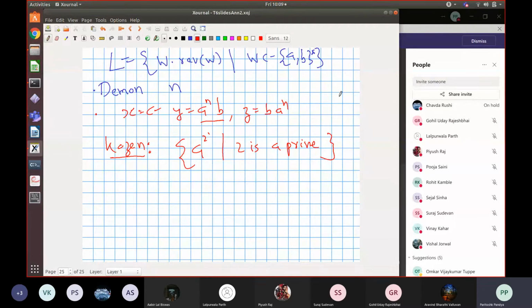Okay, but there is one more method for checking whether a language is regular or not, and it's a perfect method. So that is what we are going to do, and that method is called the Myhill-Nerode theorem. So let's try and do that.